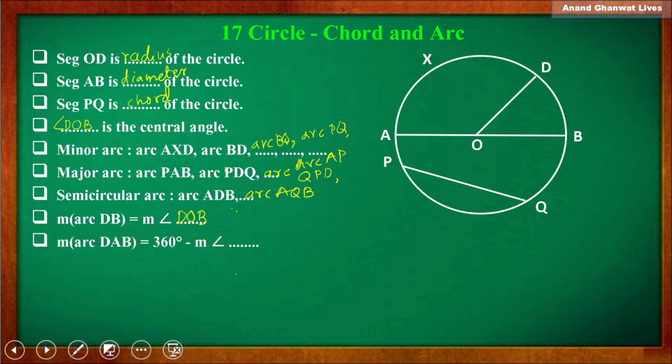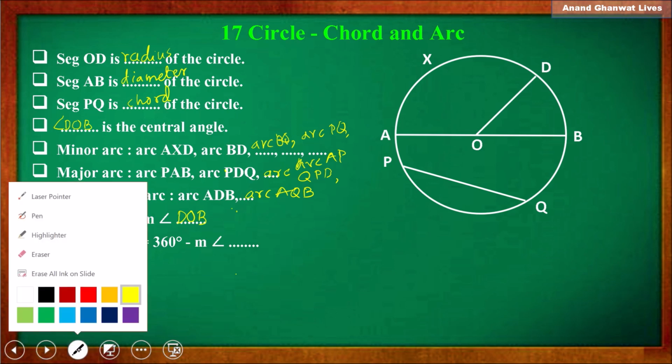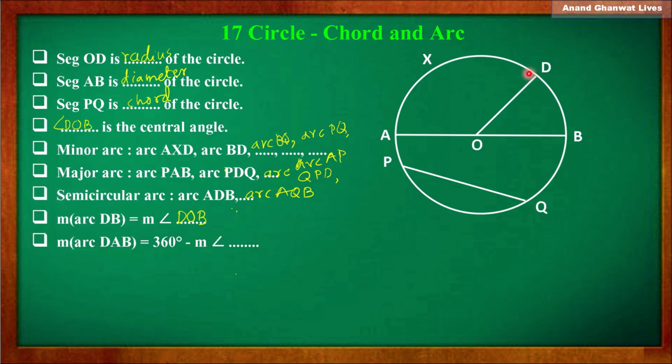Now next, measure of arc DAB. Measure of arc DAB is equal to 360 degree minus ... You know that sum of the measure of major arc and related minor arc is 360 degree.